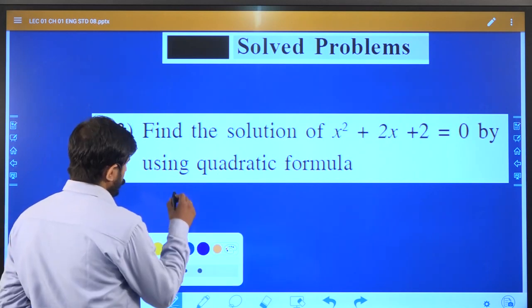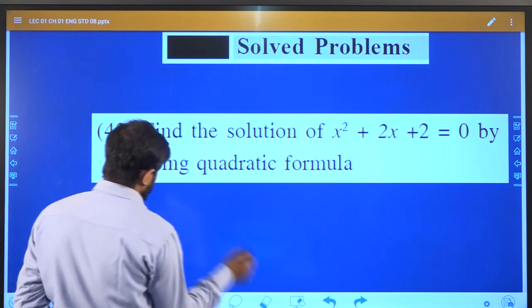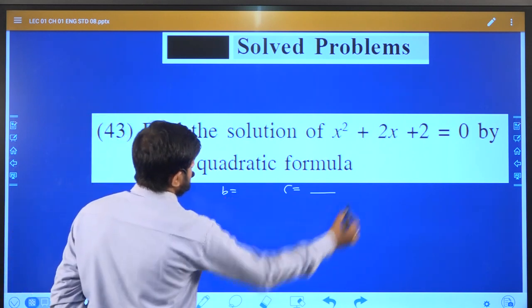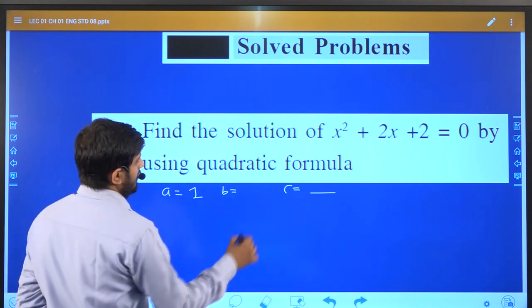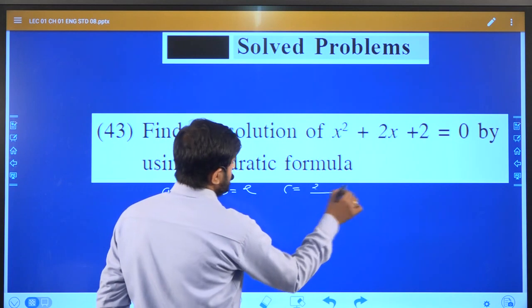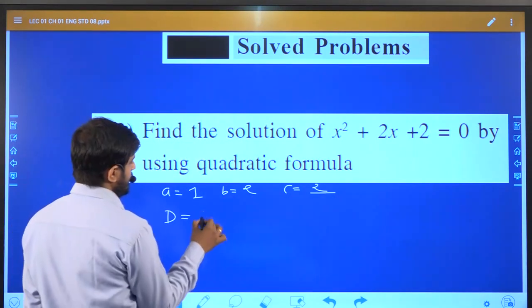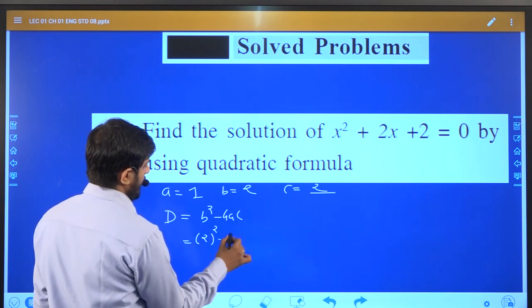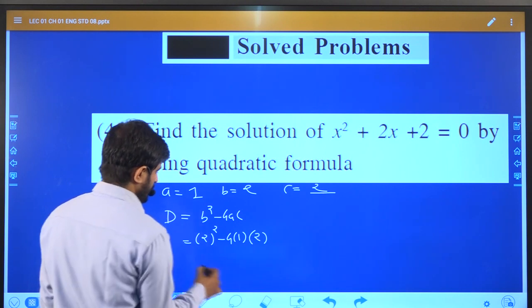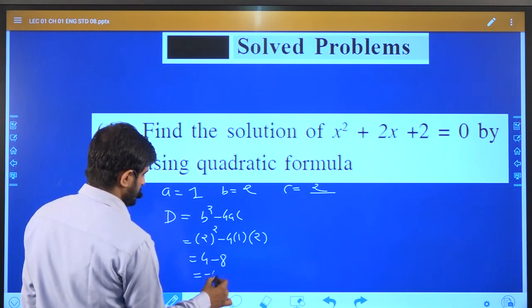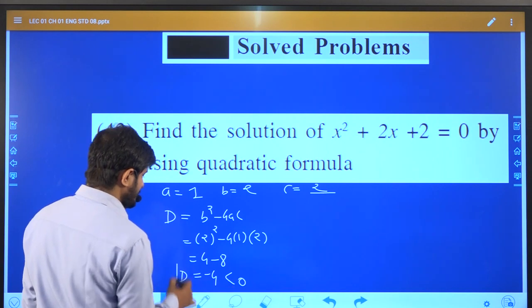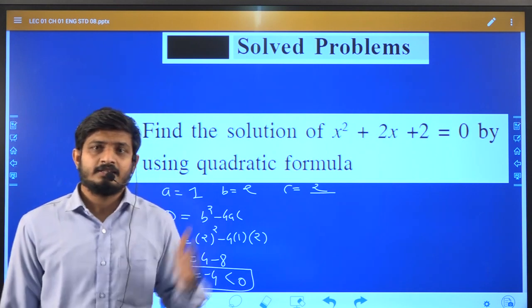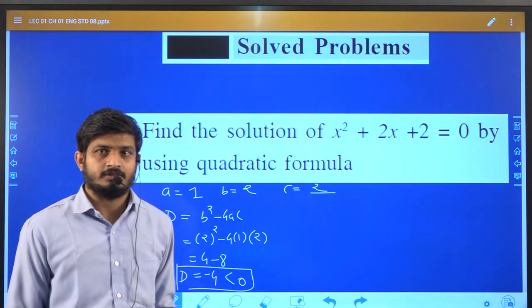So let us see, find out the d. Before finding out the d, you should find out what is the value of a, what is the value of b, and what is the value of c. Value of a is 1, value of b is 2, value of c is also 2. Now find d. d is equal to what? b square minus 4ac. b square means 2 square minus 4 a c. See, it is 4 minus 8, so answer is minus 4. Minus 4 is less than 0. If your discriminant is less than 0, means this equation has no solution.